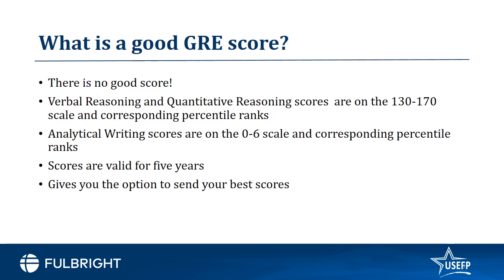The analytical writing scores are on the 0 to 6 scale, and similarly you'll also receive the percentile ranks for these scales, right? And the analytical writing is usually scored at a half point. So for example, the scores are, let's say, 0, 0.5, 1, 1.5, 2, 2.5, and so on.